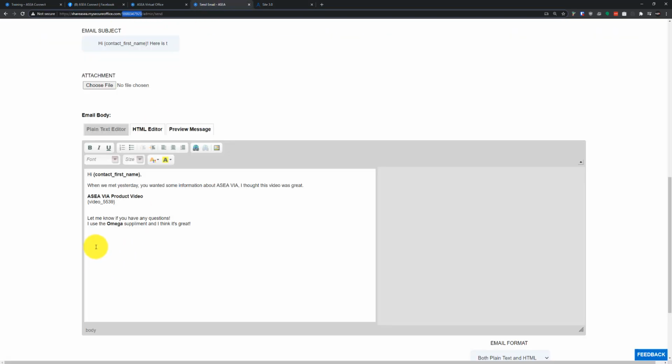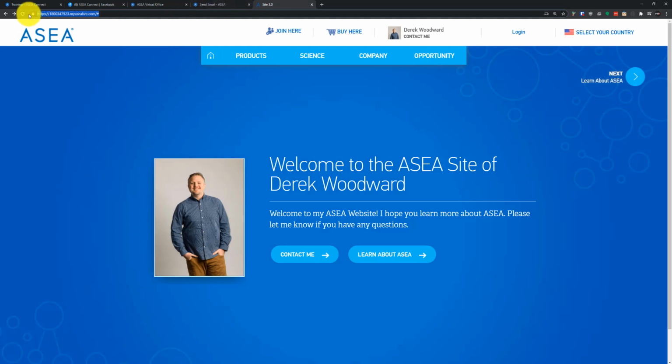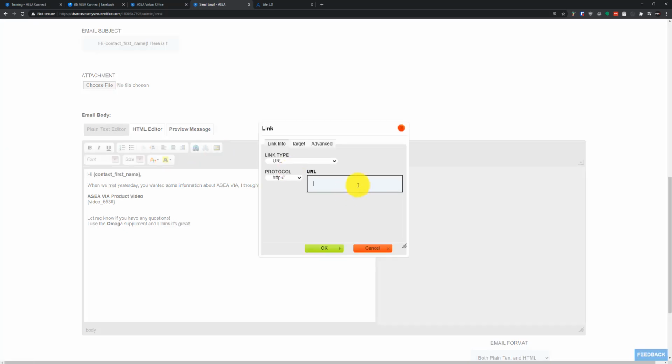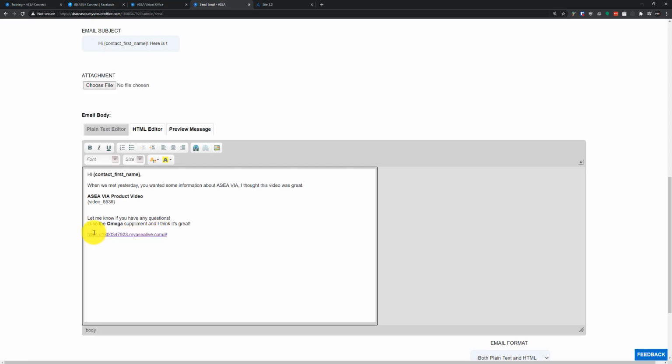Let's go back to our email here, and let me show you how you can add a link to your email. A lot of people use this for different sites that they like to share. I've seen it used for different ASEA websites, such as the ASEA Science website. But in this case, I'm just going to use my replicated site here. I'm going to grab that URL and copy it, go down here to this link button, click on the link, and simply paste. Hit OK. And now I have that link in here.